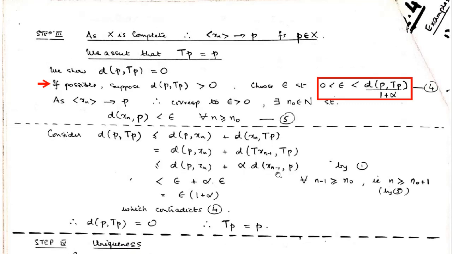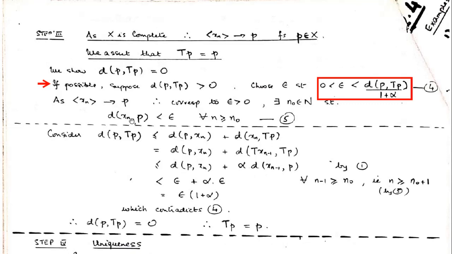So what we have got is the distance between xn and xn minus 1. See, if we choose n such that not only n is greater than or equal to n naught, but n minus 1 is also greater than or equal to n naught, I can apply the epsilon definition in the same way here also. So what will this become? For n minus 1 instead of n, what I will get is the distance between xn and p is less than epsilon.